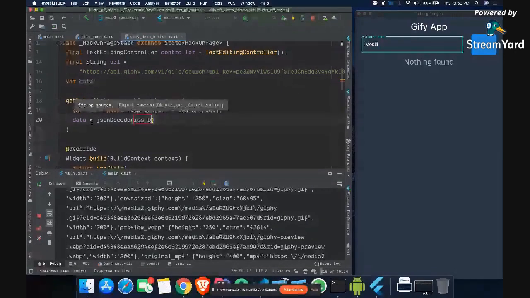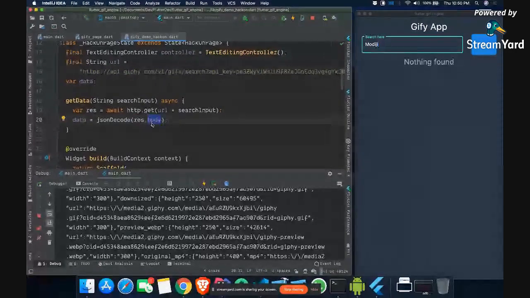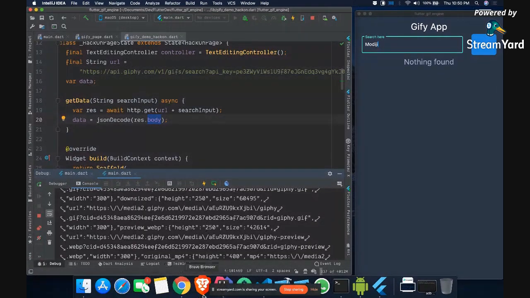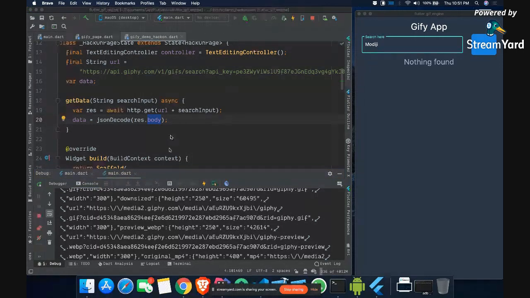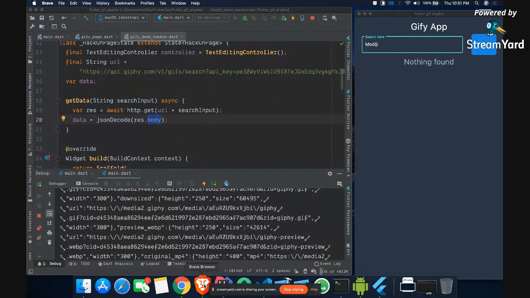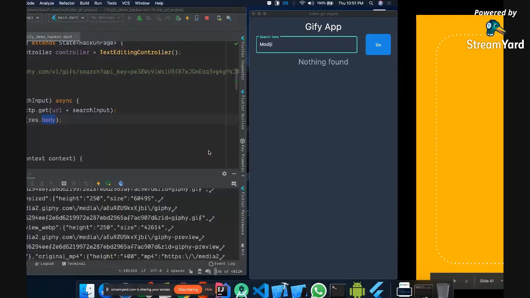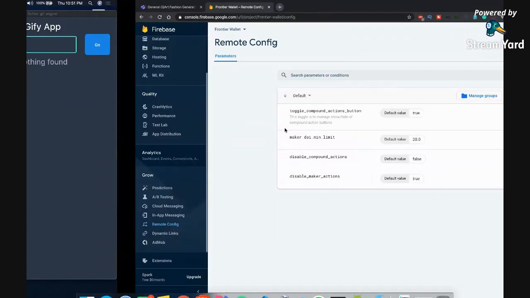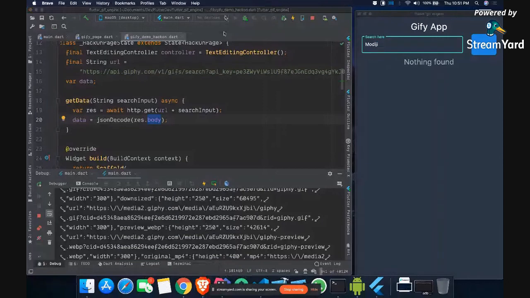So once we get the body, let me just show you what it will be like if you hit this API somewhere else. If we go to the browser, let's say we are opening this URL in the browser. So let me open another browser somewhere here, maybe this one only.